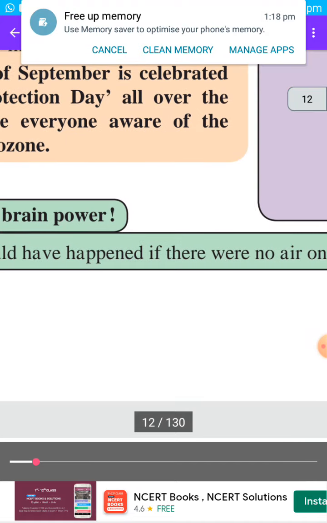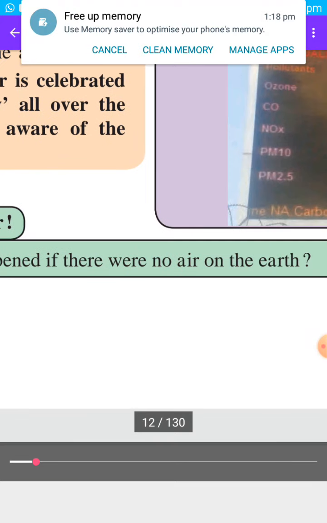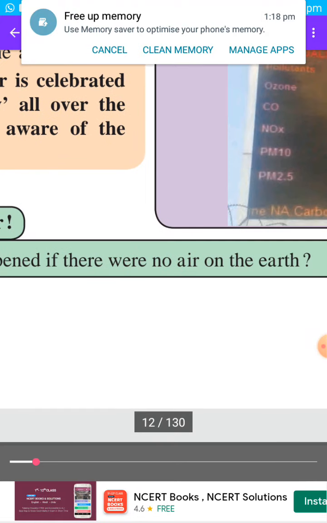What would have happened if there were no air on the earth? So as we know, earth is the only planet on which there is air. Due to air there are living beings. So air is very important, as we know that oxygen gas in the air is used for breathing or respiration by all living beings.